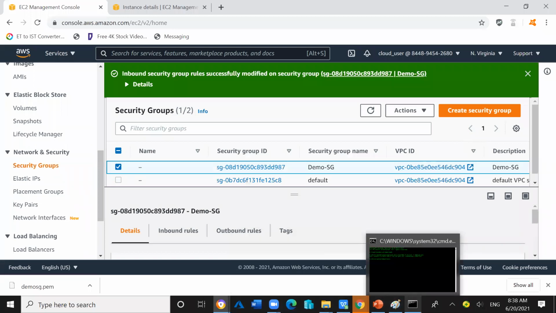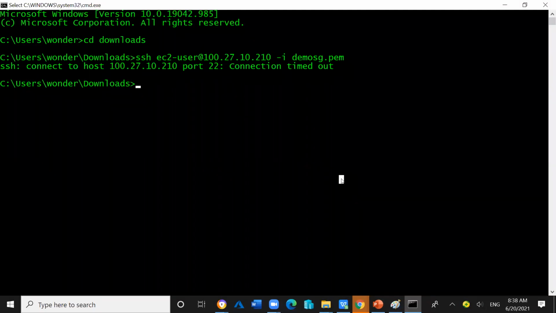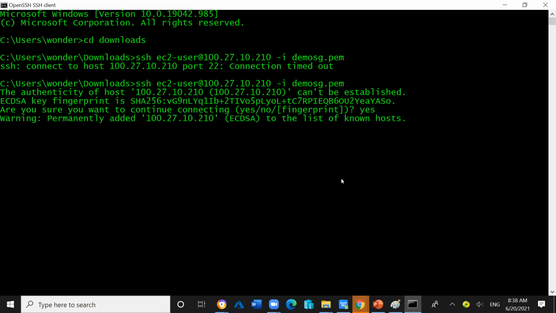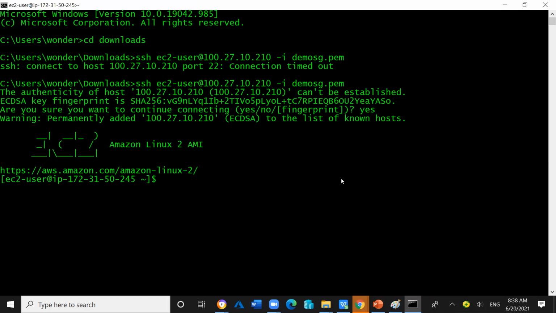Now we will try to make a connection again from my local computer. Now you can see the connection is reached. The connection is reached at the EC2 instance because we did the allow entry. So it is asking for confirmation by typing yes, we will give the confirmation. Got it? Connection is established.